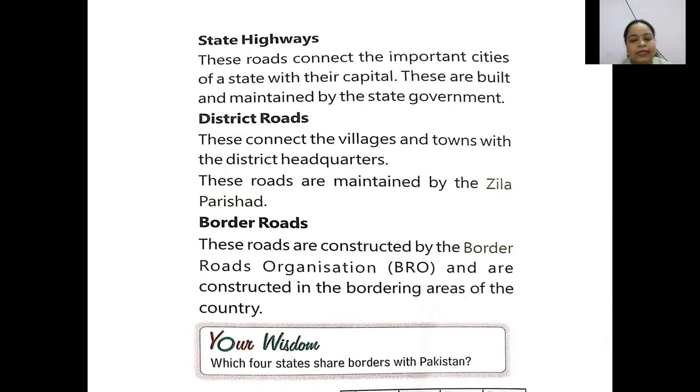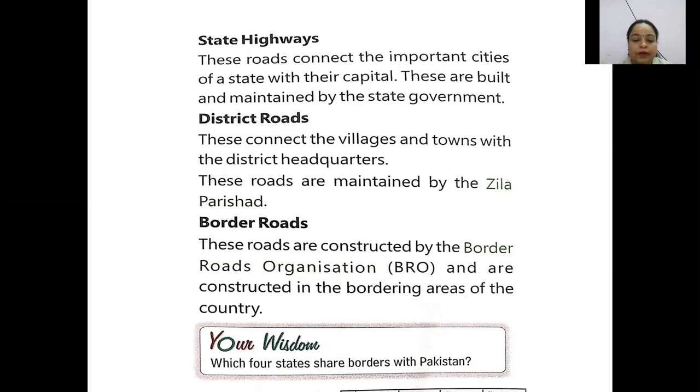These roads connect the important cities of the state with their capital. These are built and maintained by the state government. Who builds the state highways? The state government. And who maintains the state highways? The state government. Okay. So the national highway is maintained by the central government, and the state highway is maintained by the state government. These are the two important highways.